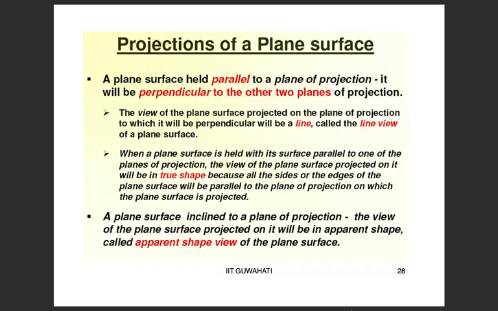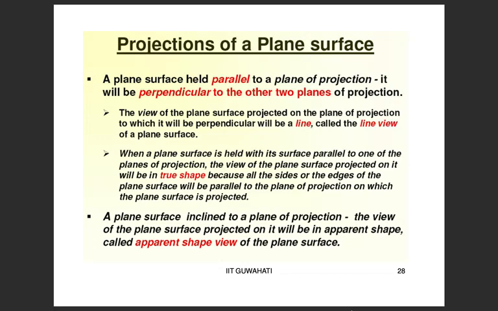Projections of a plane surface. A plane surface held parallel to a plane of projection will be perpendicular to the other two planes of projection. The view of the plane surface projected on the plane of projection to which it is perpendicular will be a line, called the line view of a plane surface.